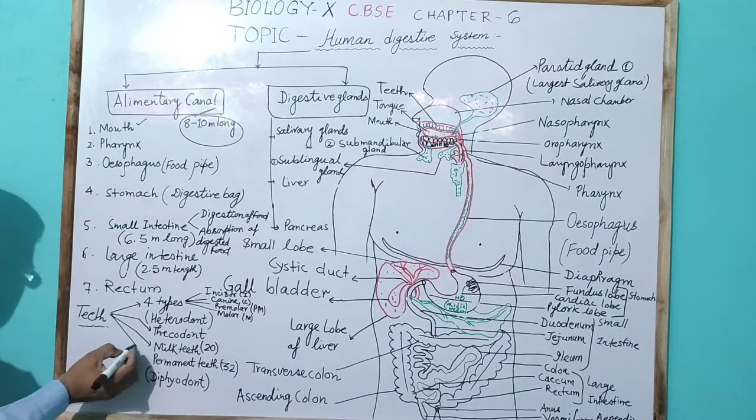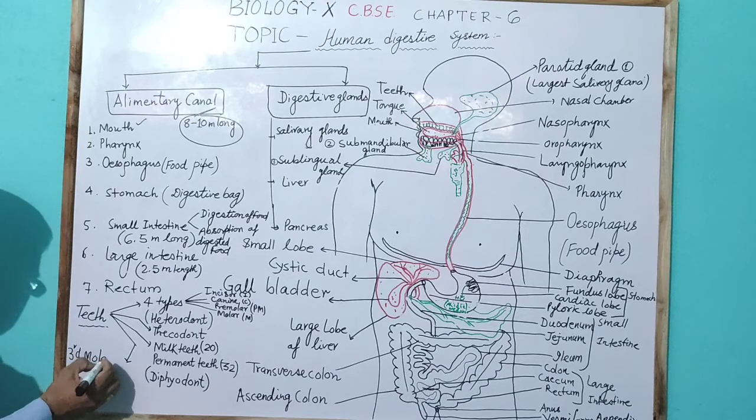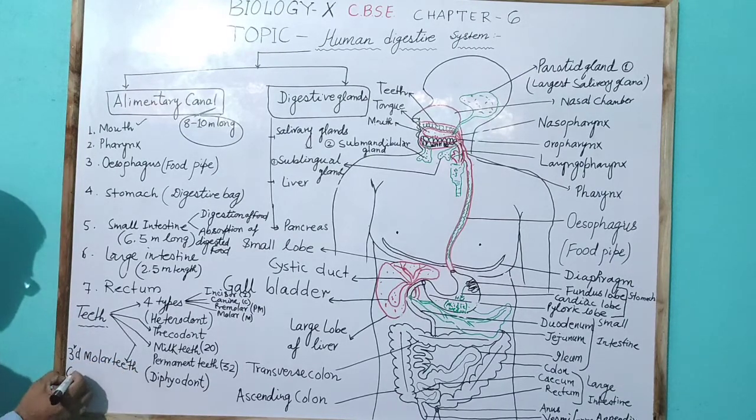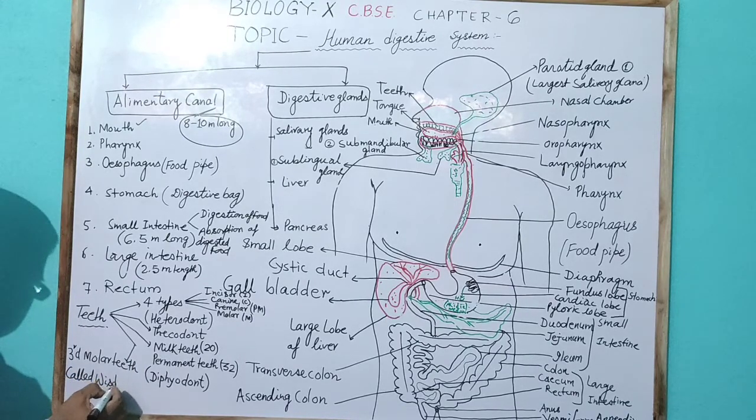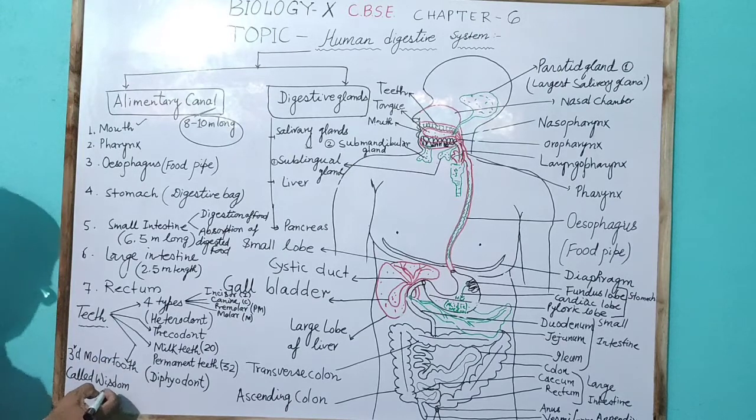The next important property is that the third molar tooth is called the wisdom tooth.